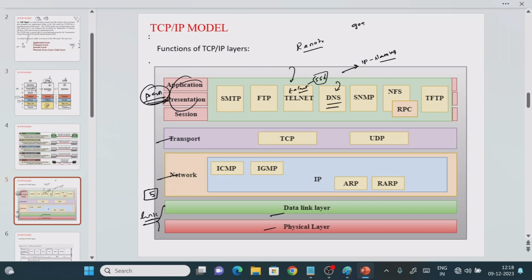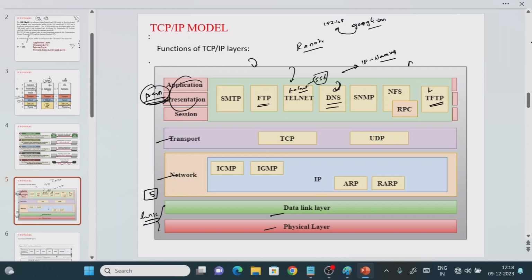Suppose if you want to access some content, you will type google.com, right? You will never type the IP address, right? So then who will convert this into the IP address? This guy will convert it into the IP address. If you want to send a file, then what is the protocol? We need to use FTP. If you want to send a secure file, we use the Trivial File Transfer Protocol, right?